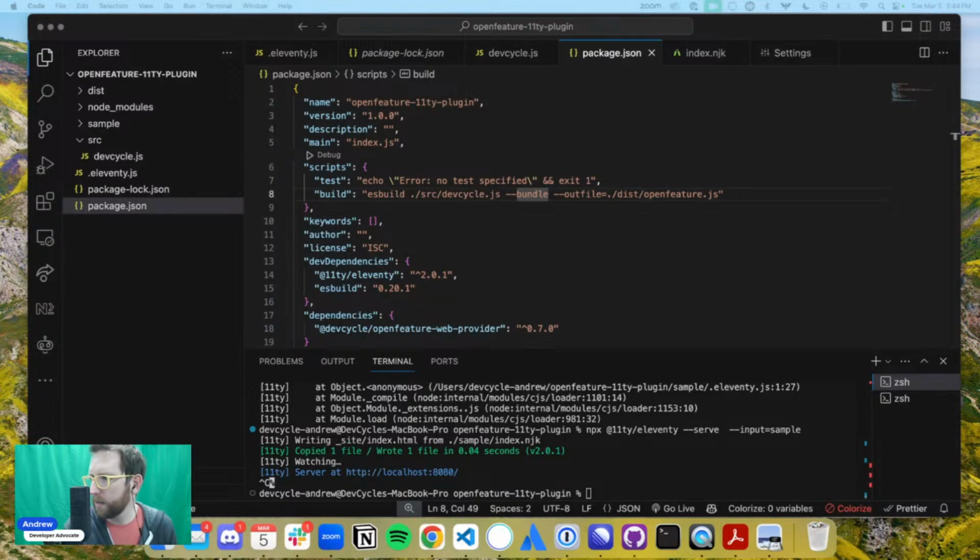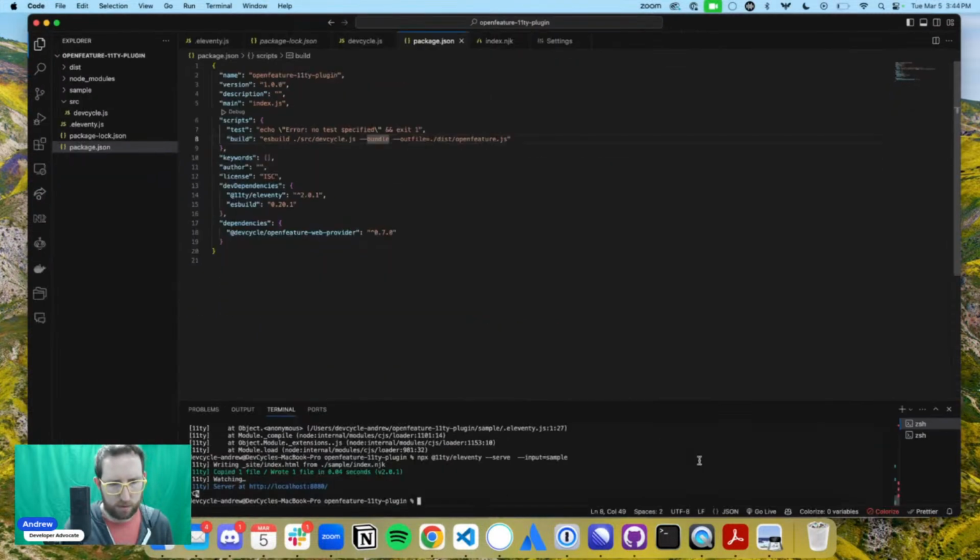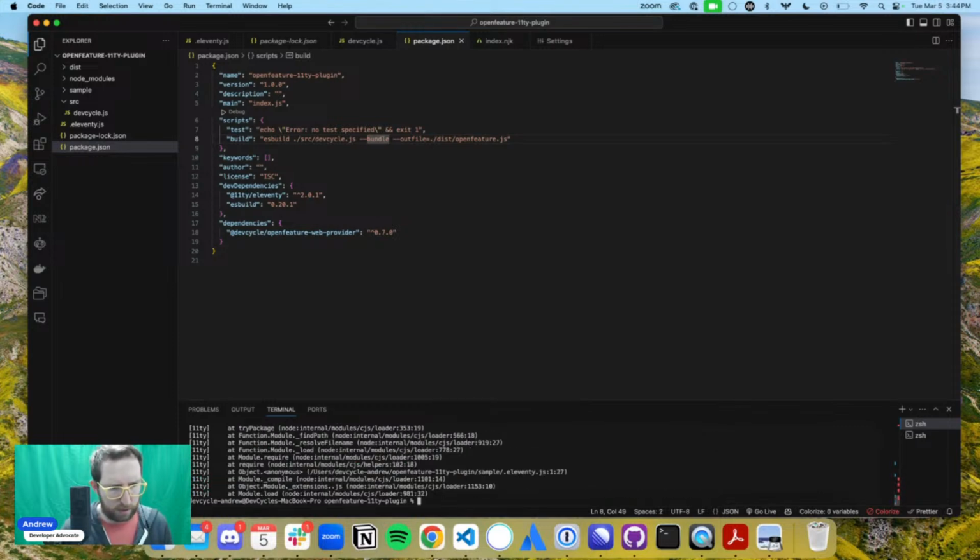Node build.js. Output sample site. Okay, this is good. Input sample npx. This should all work. I'm unsure. I'll zoom out there for a second. I know this has gotten really small. I'm unsure why this isn't working. Yeah, what's our issue here?